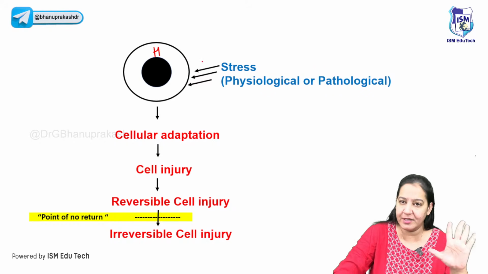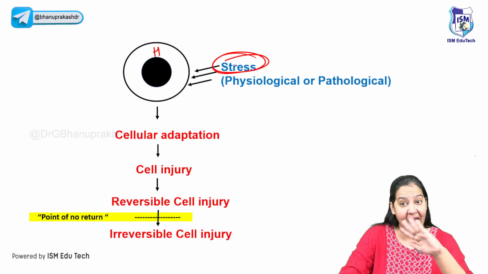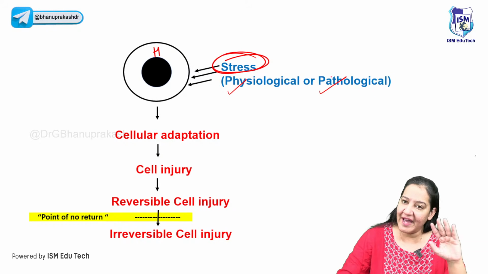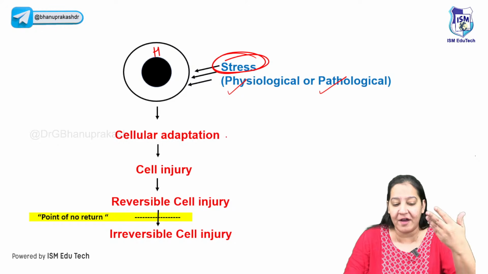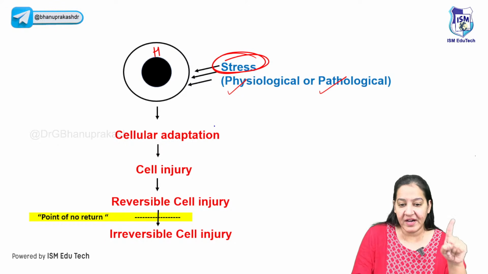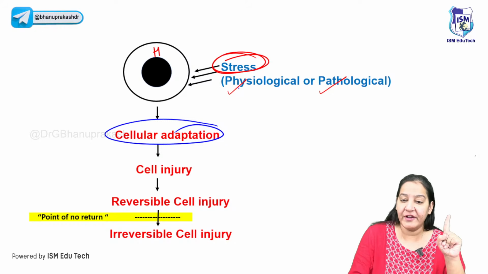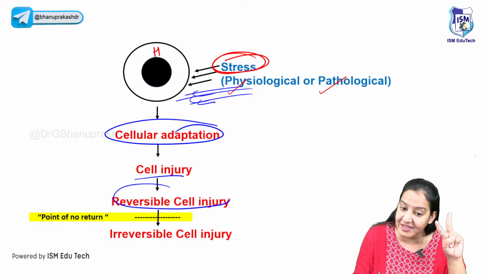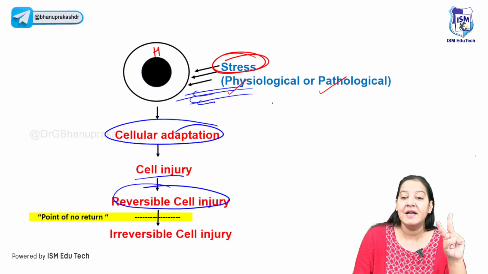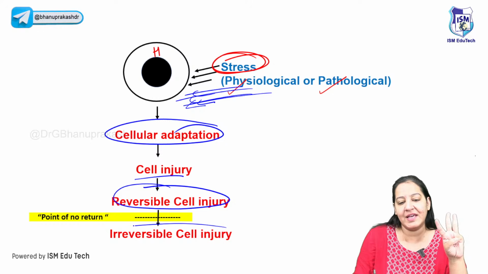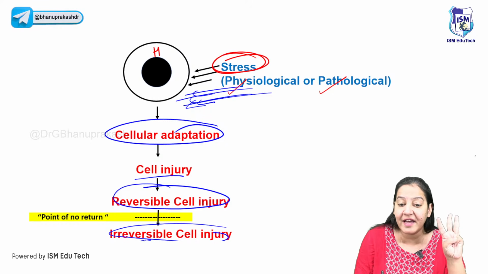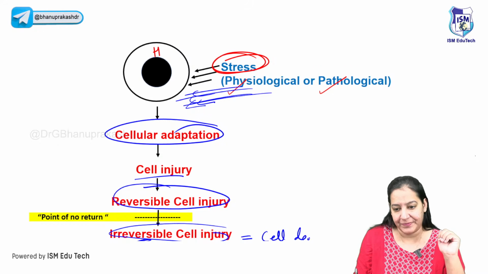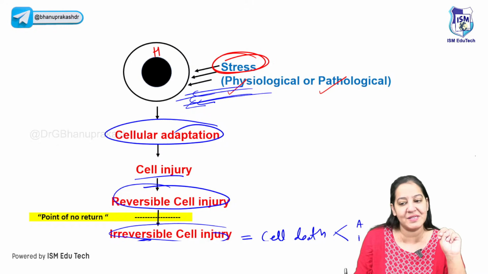You can see it is a cell. It is in homeostasis. But whenever any stress acts on the cell, the stress can be physiological. It can be pathological, right? Whenever any stress is acting on the cell, 3 things happen one by one in a sequential manner. The first thing that happens is cell adaptation. If the stress continues, the second thing that happens is cell injury, that is reversible cell injury. First, reversible cell injury occurs. And if stress still continues, the last thing is irreversible cell injury. As the name indicates, it is irreversible. What do you mean by irreversible? Irreversible cell injury is equal to cell death, which is of 2 types, apoptosis and necrosis.